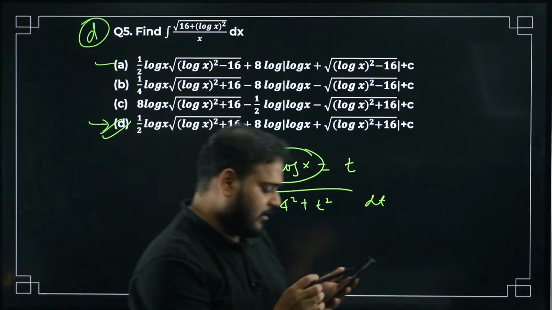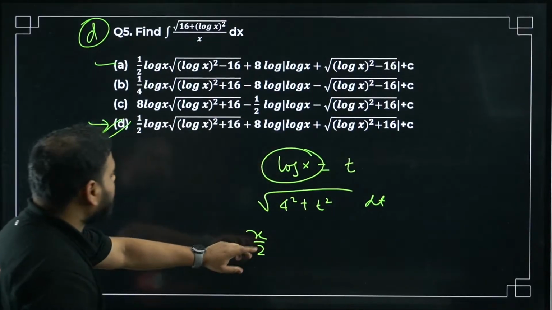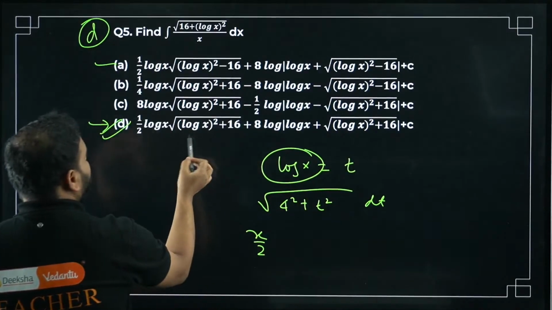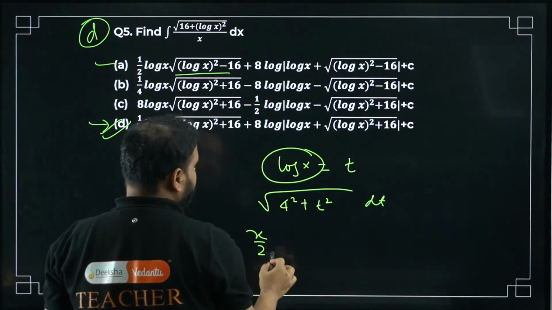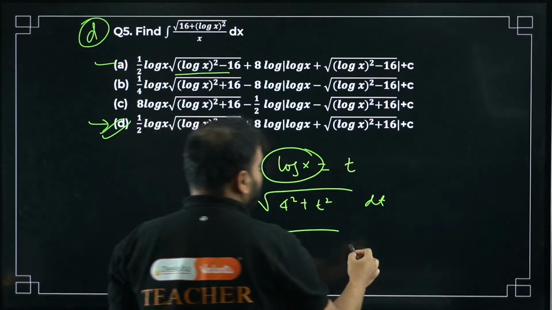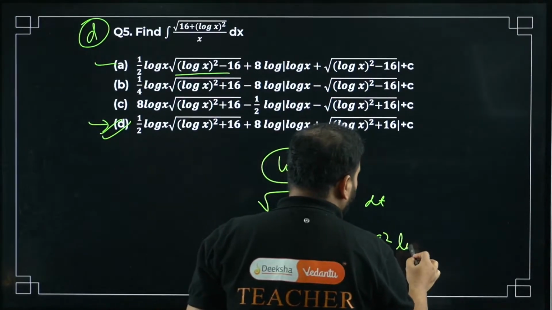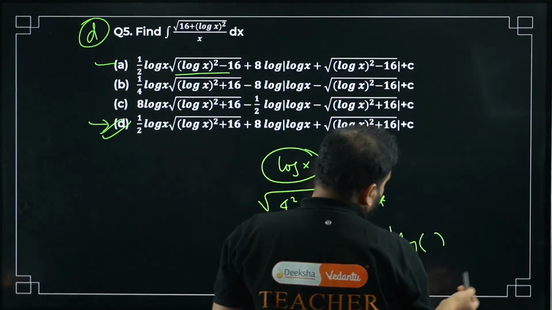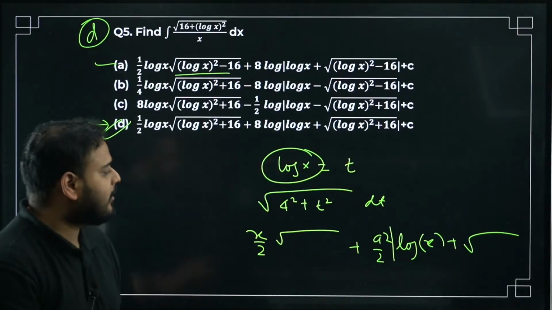Got the trick for this question? Easy or not? This is 4 square plus log square. So we can't take negative, can we? The question has to be given in this form. What is the answer going to be? x by 2, the same root will repeat, plus you'll have again a square by 2, and then you'll have a log of x or t basically, plus this whole root will repeat again. Okay, so that's what it is.